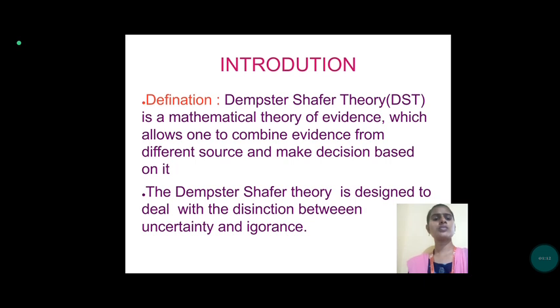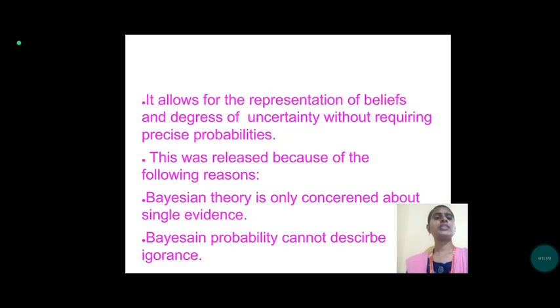Here, uncertainty means we don't know, and ignorance is the lack of knowledge. It allows the representation of beliefs and degrees of uncertainty without requiring precise probabilities. Precise means clear, and probability means the chance of an event occurring.